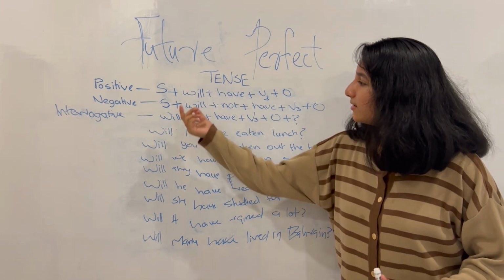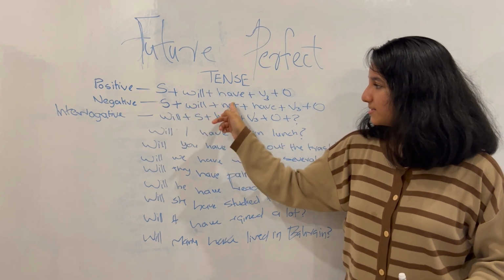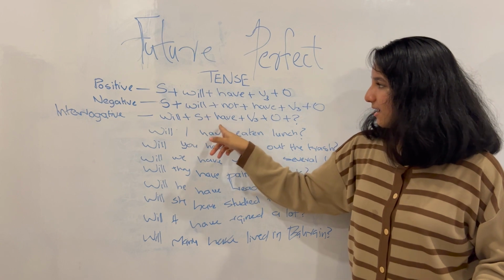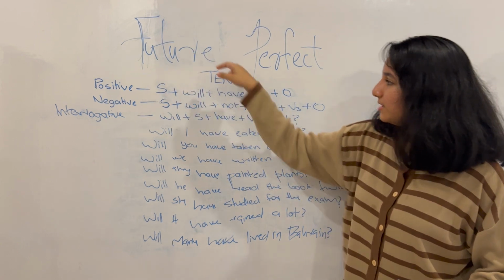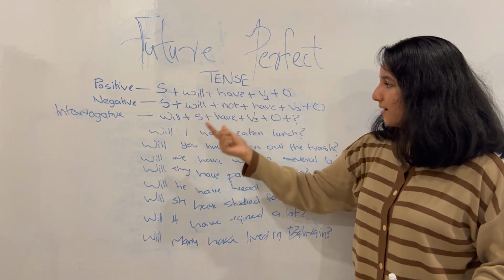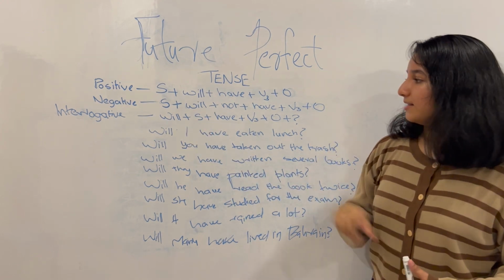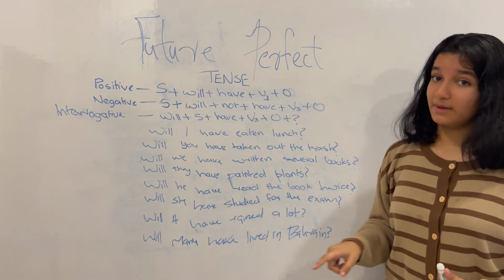And we can see here before it was subject plus will plus have. And now it's will plus subject plus have. The subject has been moved in between will and have. So that is how you make a question with the future perfect tense. Now we can see some examples using this format.